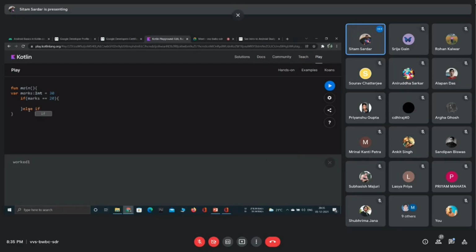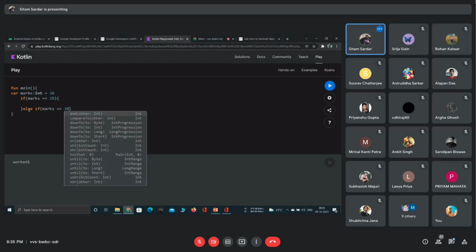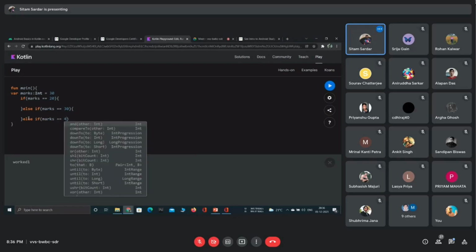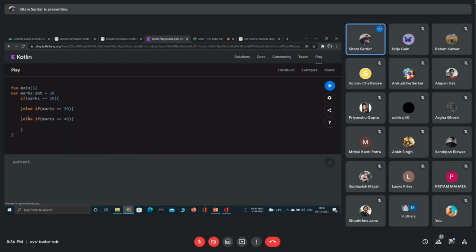Else if, else if marks equals 30, let's say I'm achieving this, and else if marks equals, now I am using println, the same thing, walk one. Now, can anyone say what will happen in there? What will be printed in there?